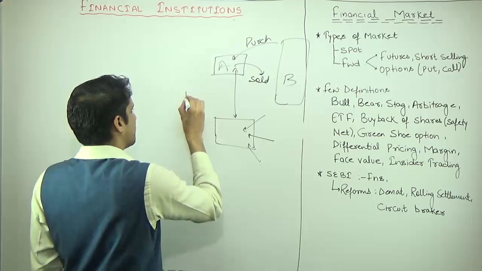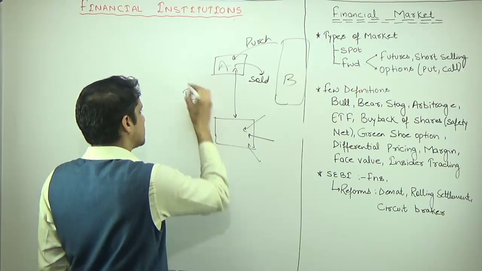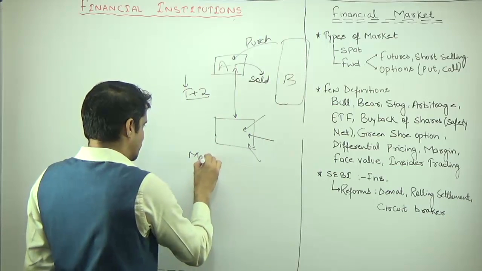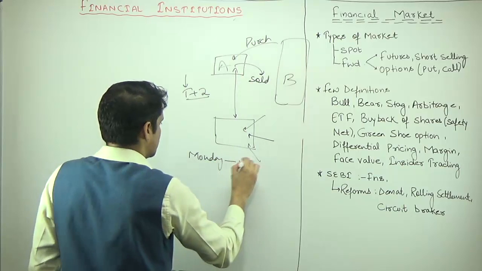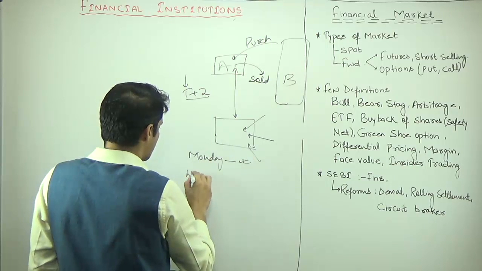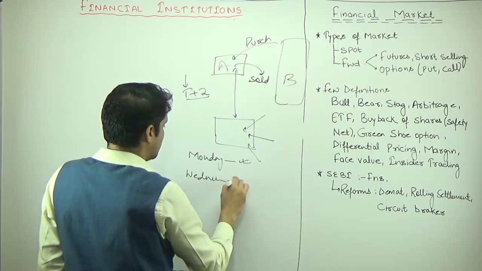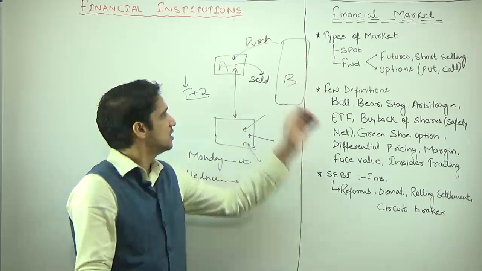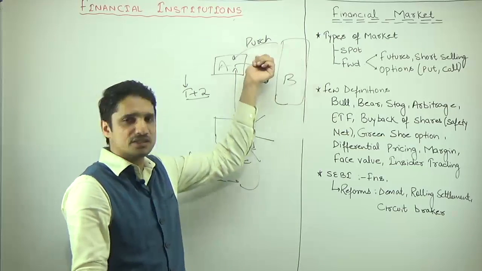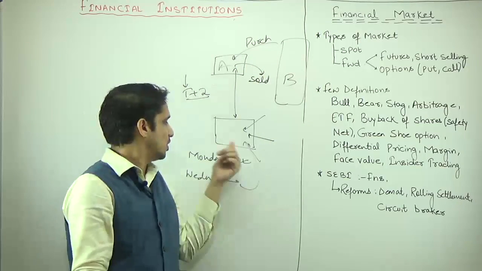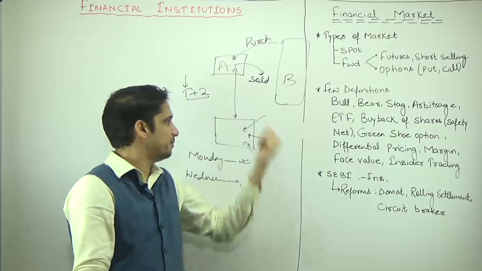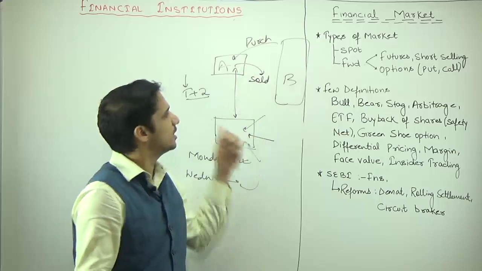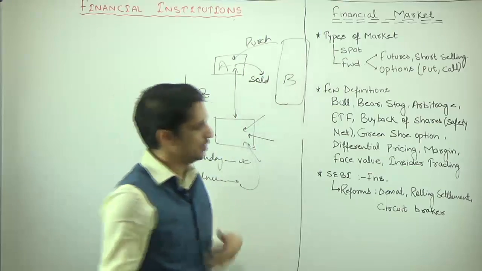Earlier it was T plus 5, now it is T plus 2. T means the transaction date. Suppose today, on Monday, you have sold some shares. T plus 2 means by Wednesday, money will be credited to your account. Similarly, suppose you have purchased some shares. After T plus 2, on Wednesday, these shares will be credited to your portfolio. What was the time frame required? It has become T plus 2.